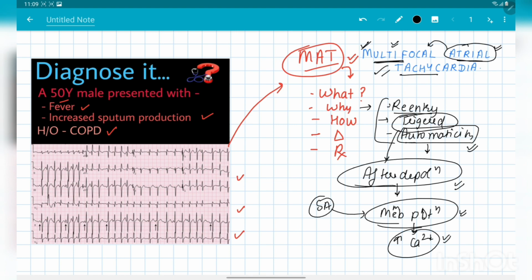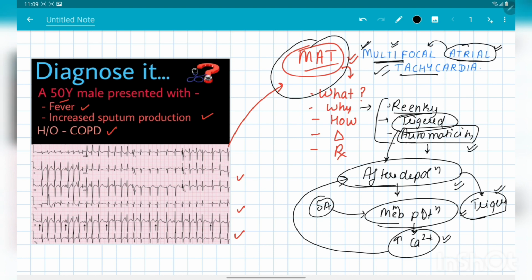That overloaded calcium may sometimes lead to the development of after depolarization, and that after depolarization then triggers these abnormal cardiac myocytes to form an abnormal action potential. That action potential is again conducted via the AV node, reaches the ventricles and activates the ventricles, and leads to the development of multifocal atrial tachycardia.